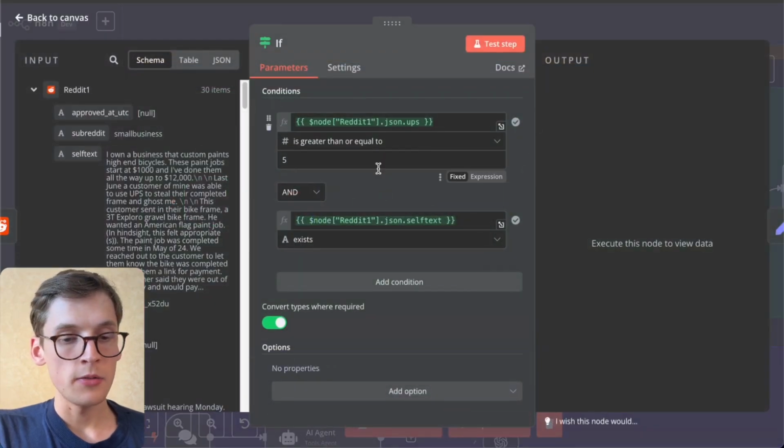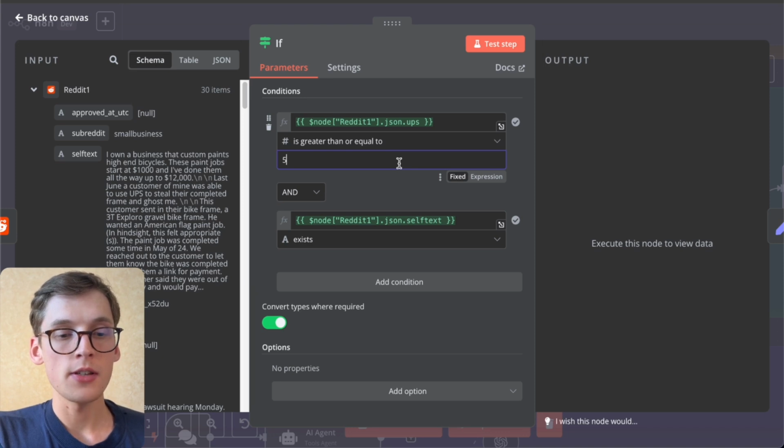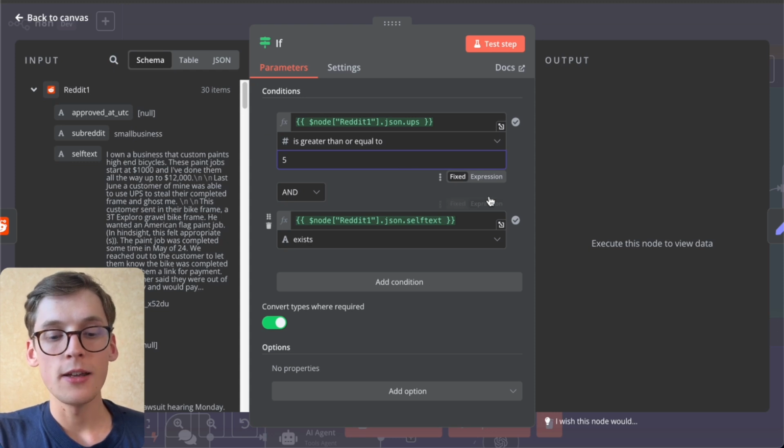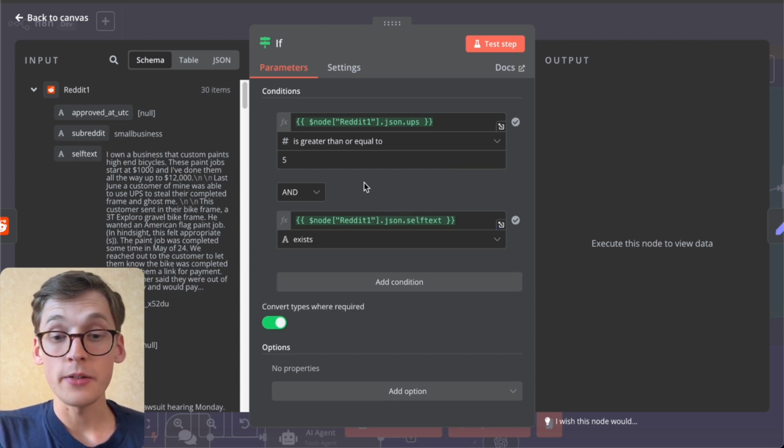So basically we want to filter these subreddit posts for if the subreddit got more than 5 upvotes. So we will be checking if it's a valuable post, if people are interacting with it, as well as if it has that text itself. So we are selecting the JSON self text, so basically if the text exists. All these parts are self-explanatory, so we can move on.